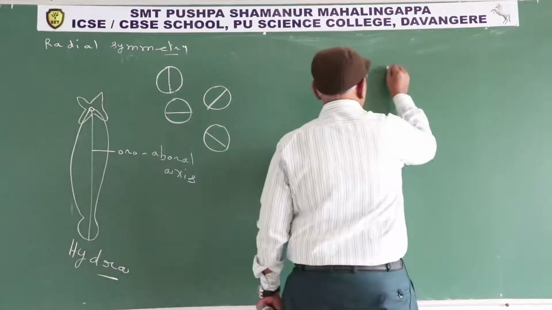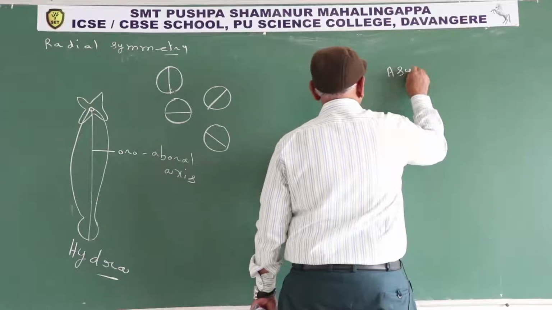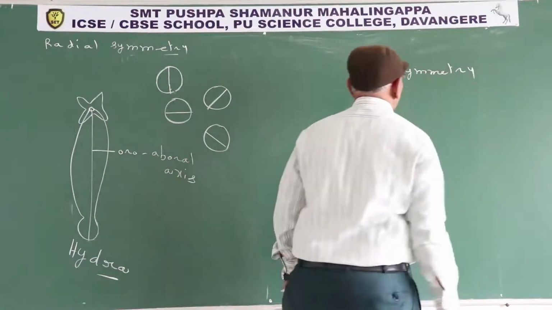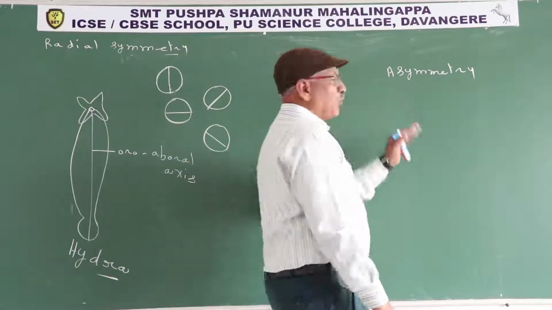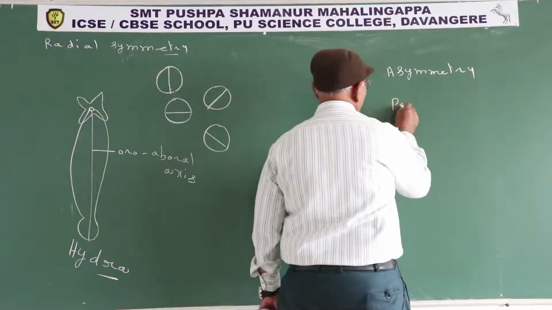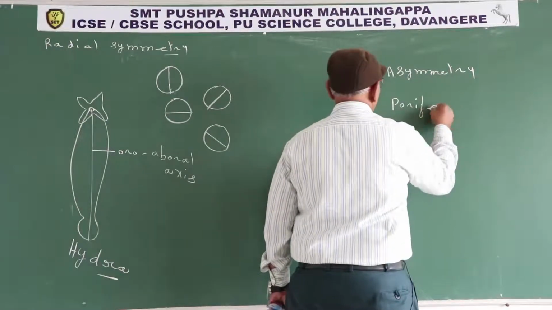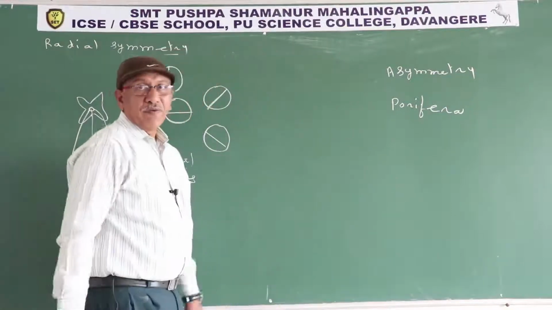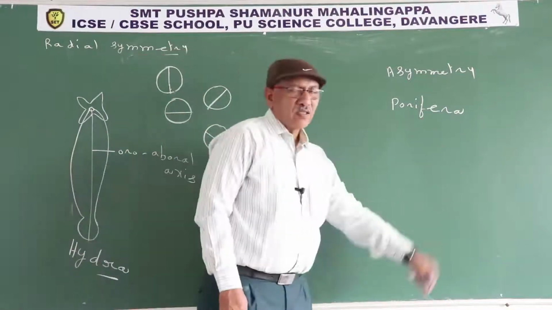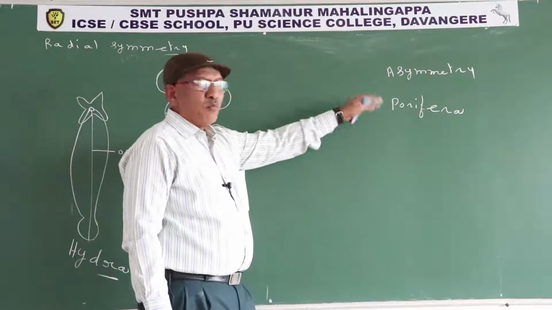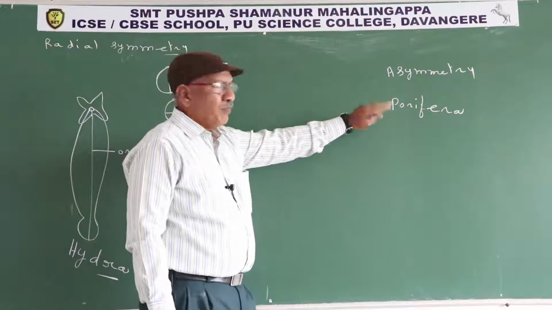Example, most of the members of phylum Porifera. We discuss the meaning later.